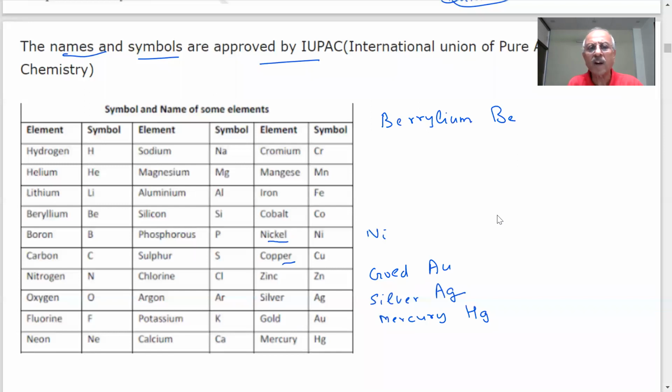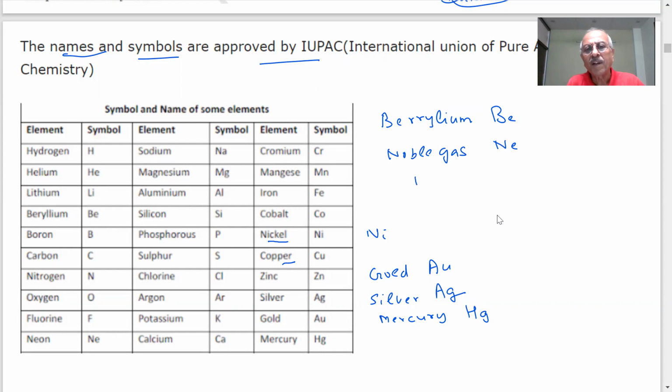Carbon is so famous an element. The symbol of carbon is C. Nitrogen is important. Oxygen is important. Fluorine. Neon. What is neon, student? You know, these are called noble gases. Neon is a noble gas. Why are they called noble gases? All this is a part of chemistry we will study. They are noble because they do not react. They are very stable. They exist as neon.